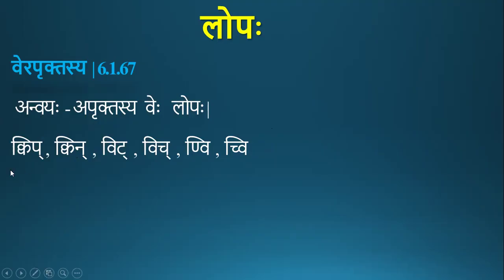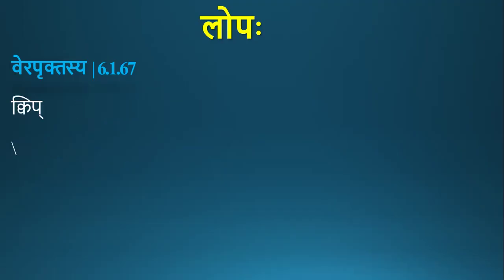In kvip, pakara, kakara, ikara, and ra for pronunciation, they all get deleted, vakara remains. Similarly, in kvi also, and in vic also, takara is it, chakara is it, and in nvi, nakara is it by chutu. So in chvi, again chutu, in all these only vakara remains. So this sutra apruktasya va is applicable for all these. This sutra states that if vakara is in aprukta form, the aprukta vakara gets deleted, there is no other nimitta required for this.